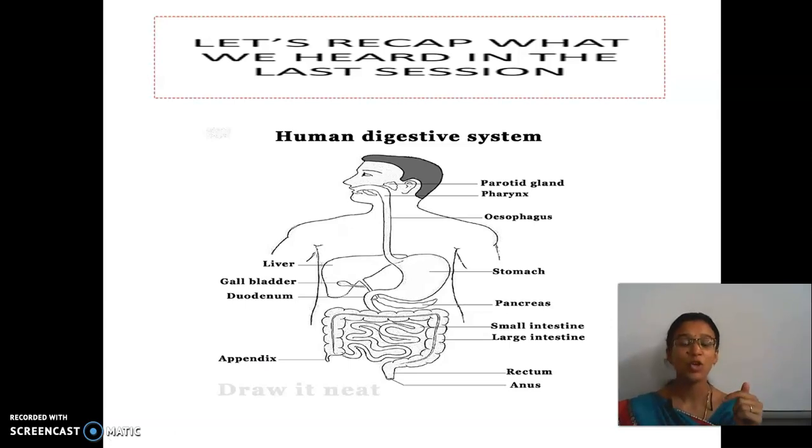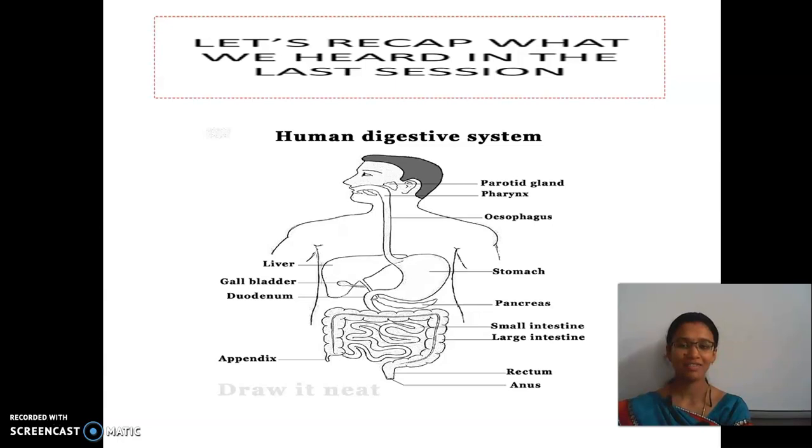We have studied about the human digestive system, right? What is the process of taking in food by human beings? The mode of taking food by human beings is called as holozoic, right?